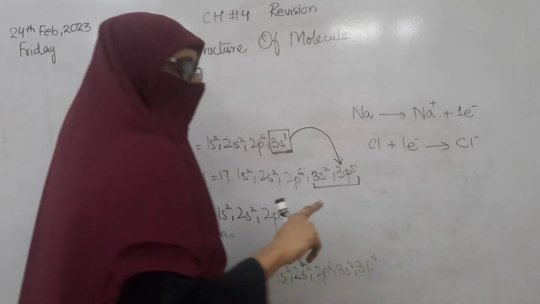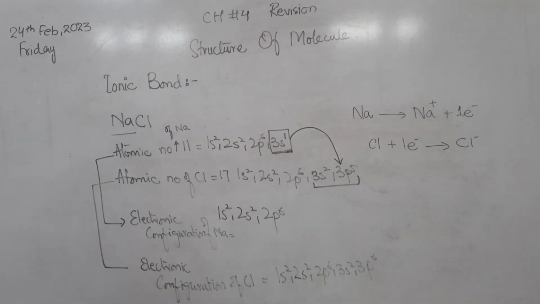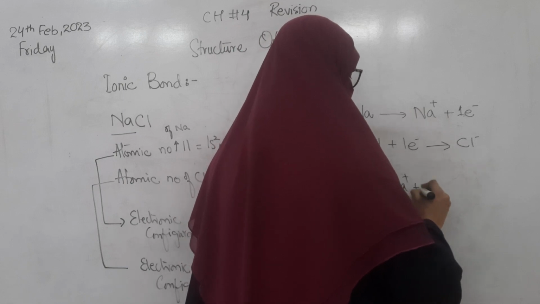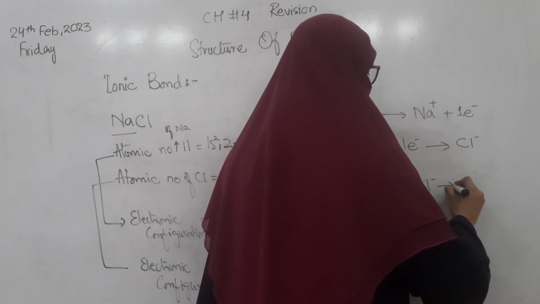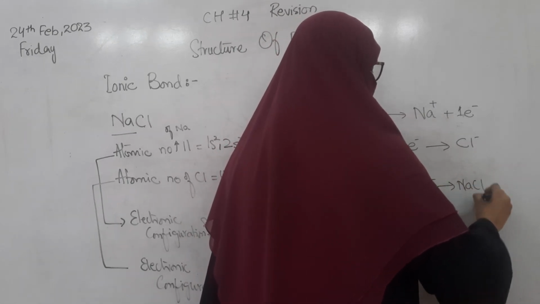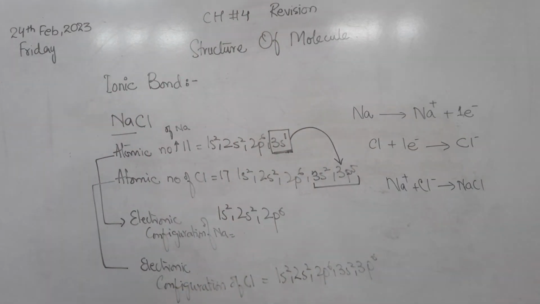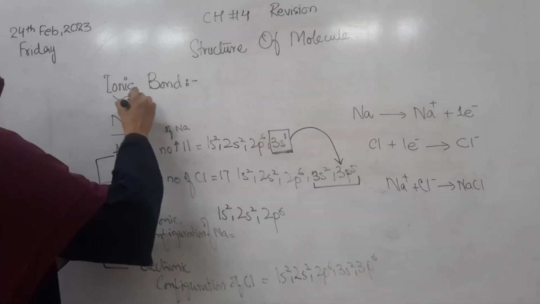Na positive means the sodium has lost its one electron, and Cl minus means the chlorine has gained one electron and become Cl negative. When the Na positive and the Cl negative combine, they form NaCl. This is the example of the ionic bond.